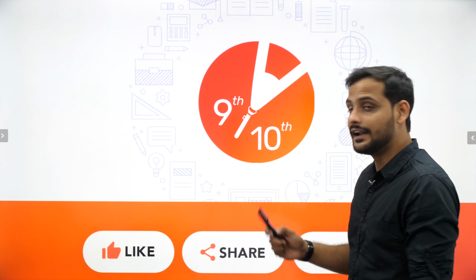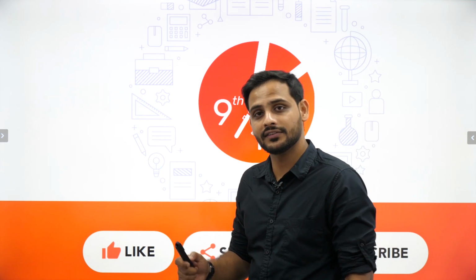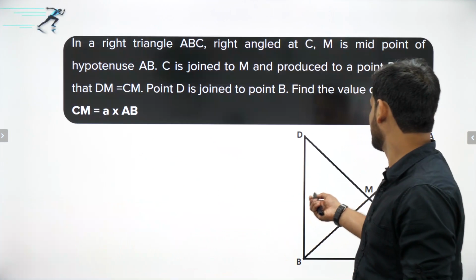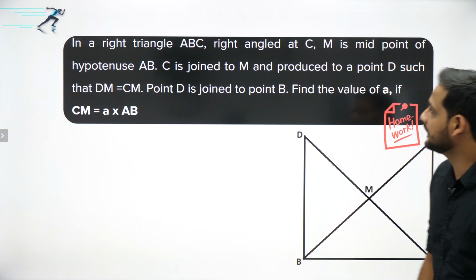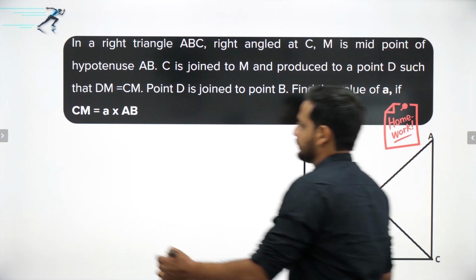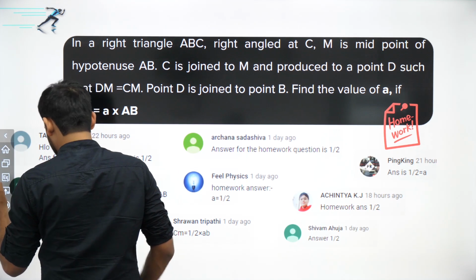Okay bachcho, and now let's go for the previous class's homework question. So I have given you one homework question, which was this: in a right triangle ABC, this ABC is a right angle triangle.